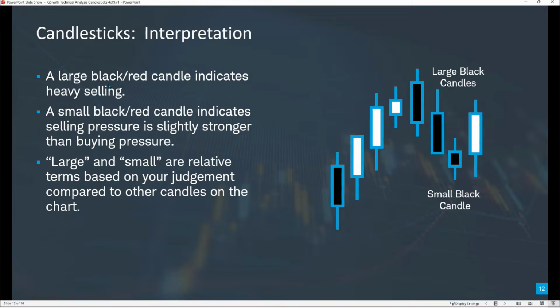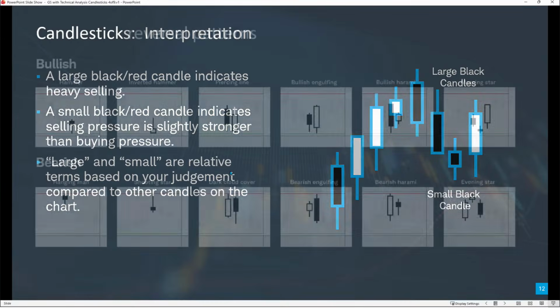Okay, so if it's a large red candle, that's heavy selling. If it's a small red candle, then we're saying the sellers are still winning over the buyers, but it's a slight win. It's not a major selling pressure win. And large and small are relative terms on both the buying side and the selling side.